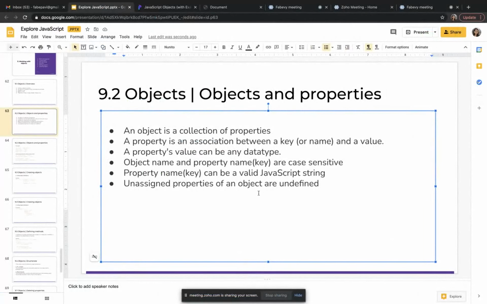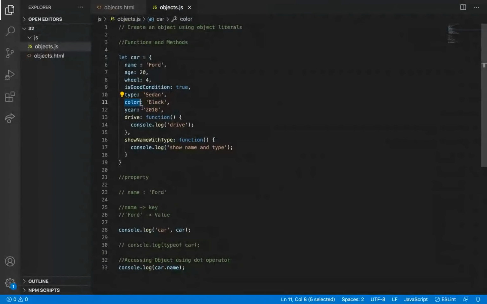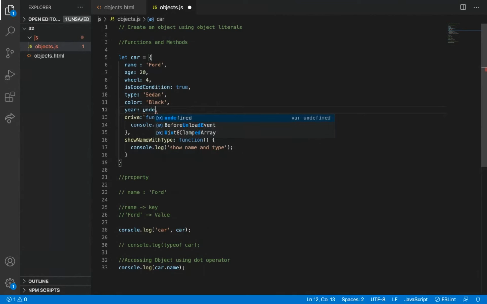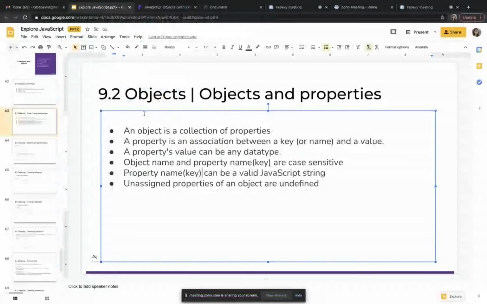Fine. Unassigned properties of an object are undefined. If I am not assigning anything to it, the value stored will be undefined. If I did not add any values to it, it will take it as undefined.